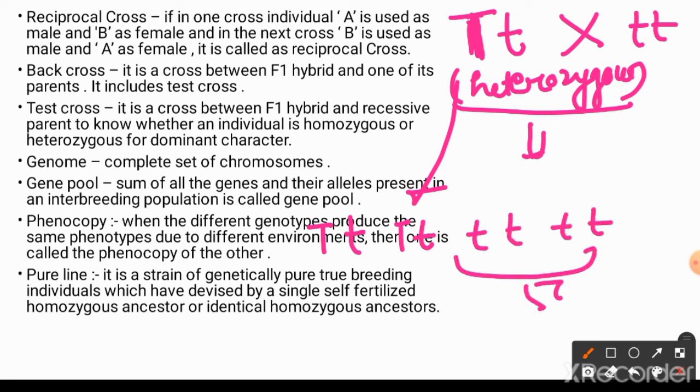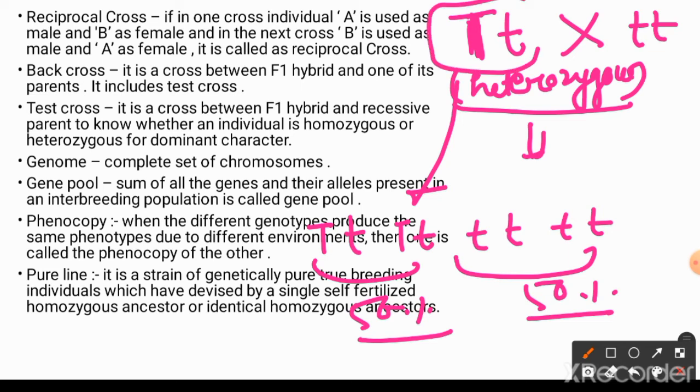So 50% of the progeny will be dwarf and 50% will be tall. So it will tell us that the progeny produced in the F1 generation was heterozygous. So test cross is performed to know the genotype of the F1 progeny, whether it was heterozygous or homozygous.